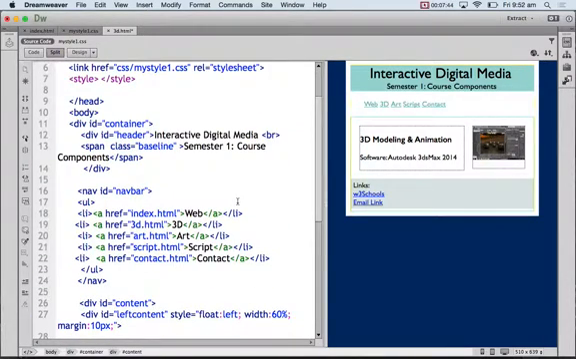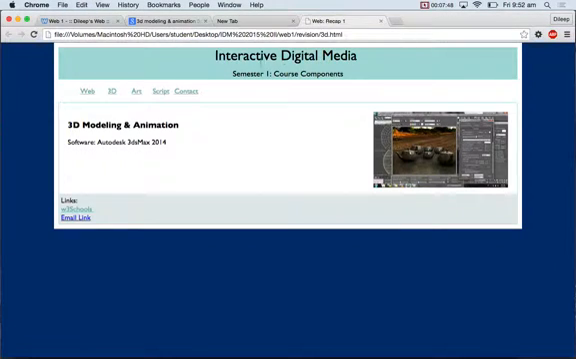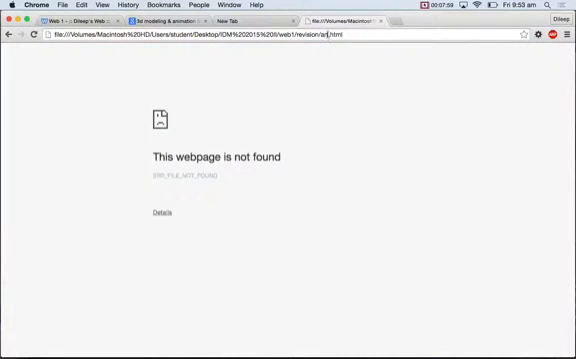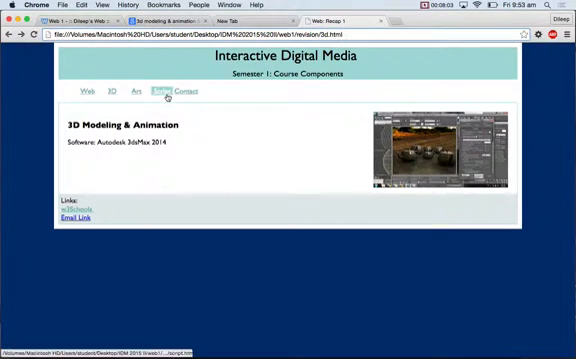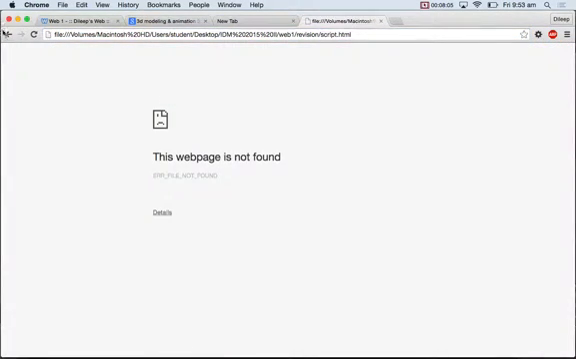Now I'm going to save this. I'm going to preview this. So this is my 3D page here, correct? If I go to web, I go to the web page. If I go to 3D, I go to the 3D page. So the art page, art.html, does not exist. I haven't made it yet. Scripting page does not exist. I've not made it yet.